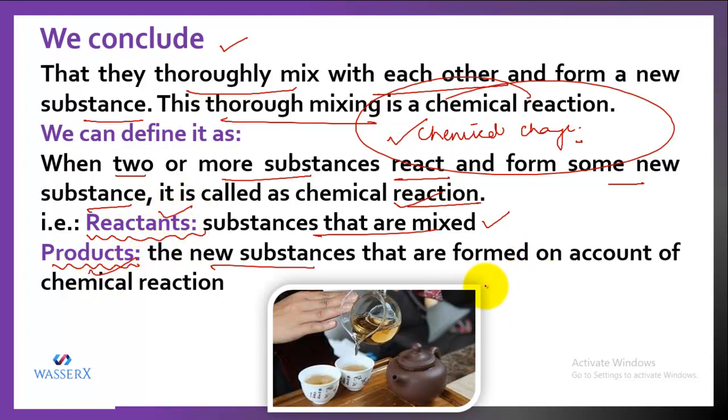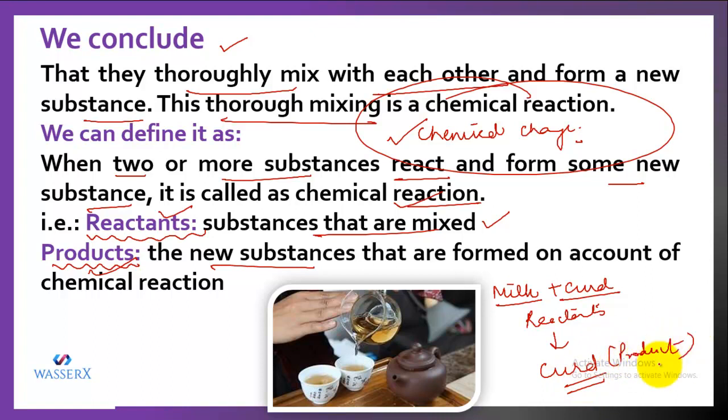Like if you were adding a spoon of curd to milk, right? So these were reactants. And when they got mixed up, the milk thoroughly changes into curd. So this curd is the product. So that means the reaction involved reactants and products.